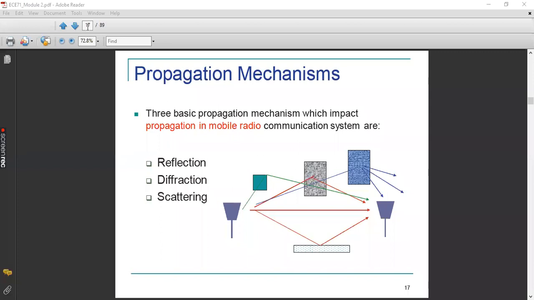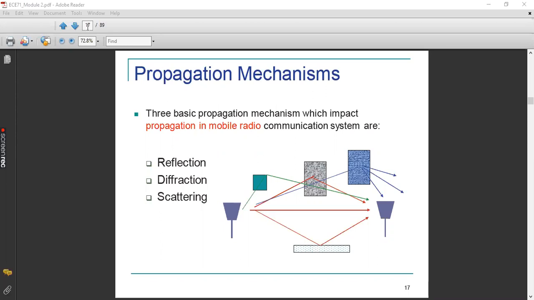Means the power level of the received signal will continuously decrease as and when the transmitter and receiver are very far apart from each other. So here you can see that instead of a line of sight communication, some waves are impinging on obstacles, and finally they are reflecting back to the receiver.